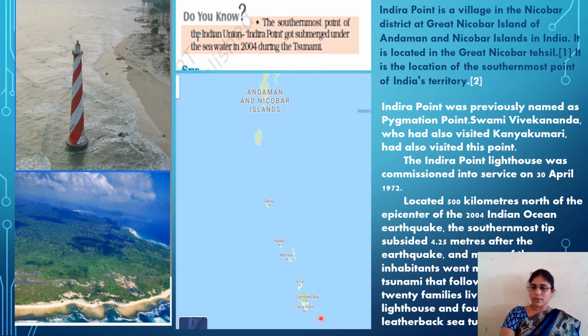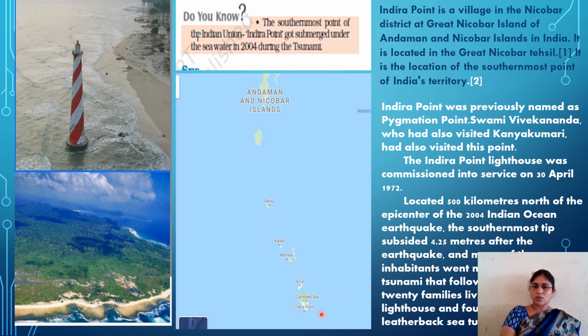Now it is not mentioned because it vanished, submerged under the seawater during the 2004 tsunami. So this is the island of Indira Point here. Look at the picture. This is the lighthouse of Indira Point. Indira Point is a village in the Nicobar district at Great Nicobar Islands of Andaman and Nicobar Islands in India. It is located in the Great Nicobar Tehsil. Tehsil means Mandal. It is the location of the southernmost point of Indian territory.